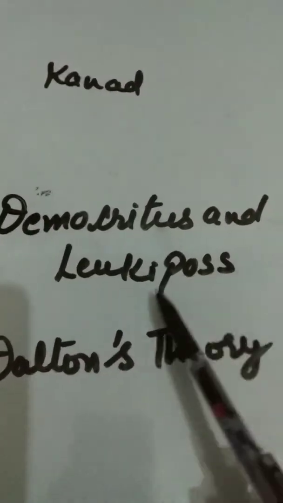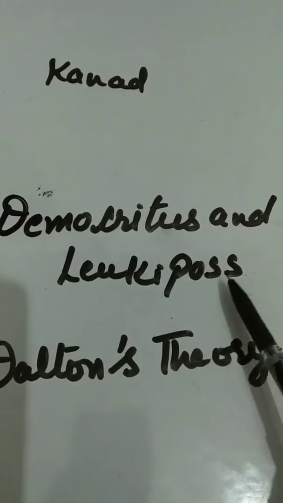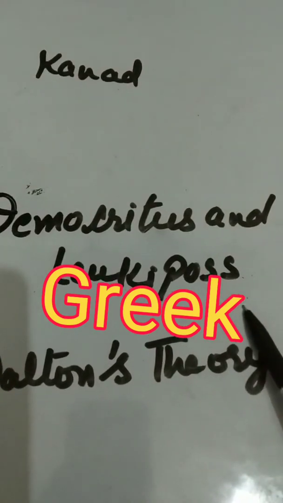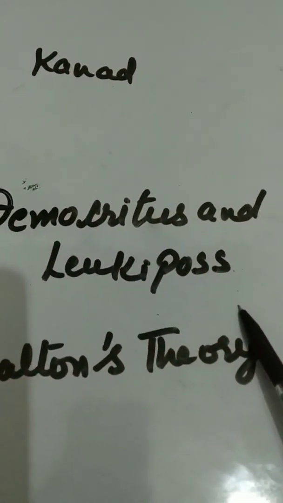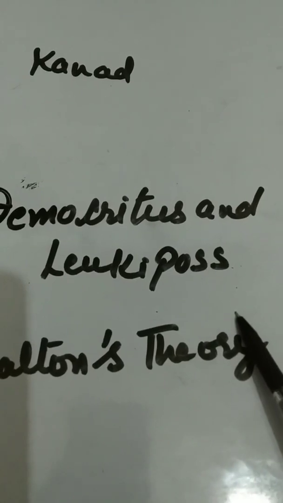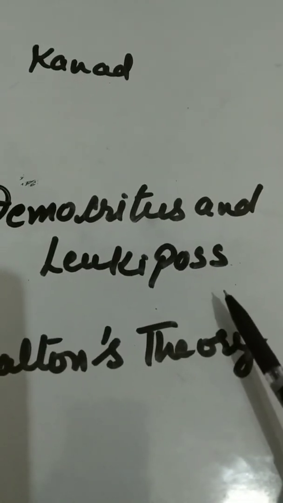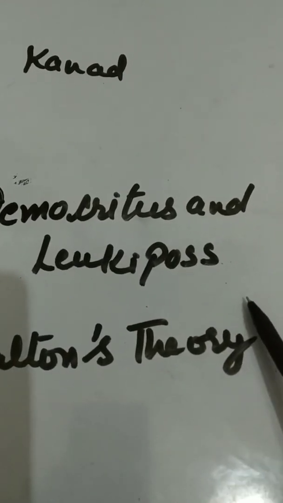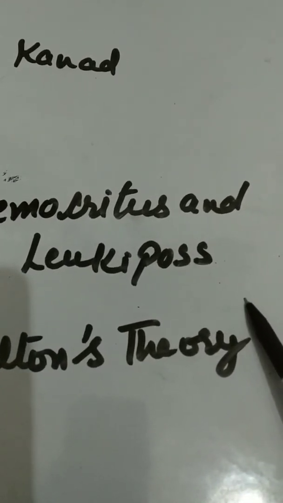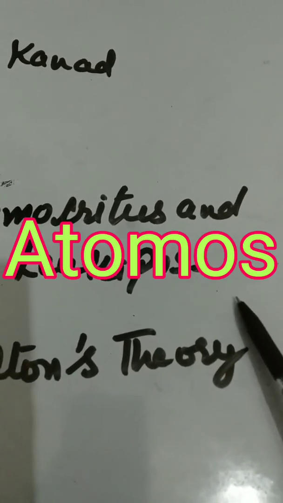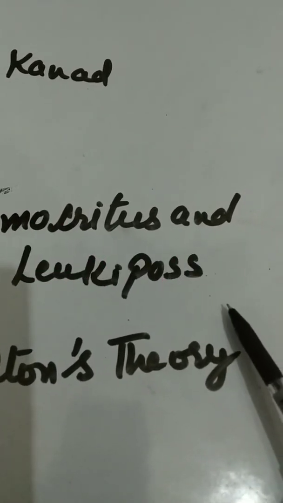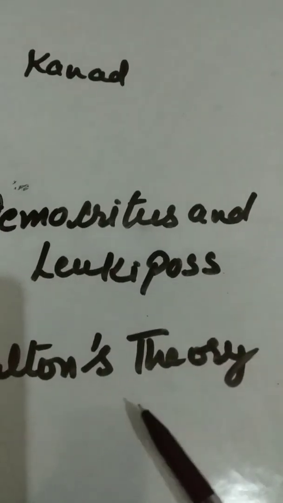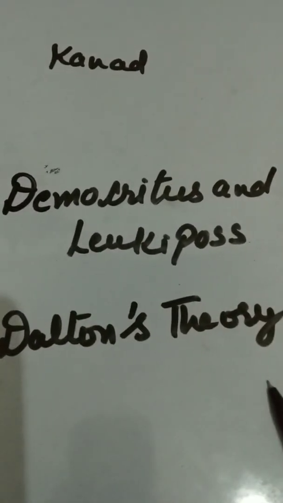Then Democritus and Leucippus, two Greek philosophers, gave a similar idea: that each substance is made up of small pieces, and that piece could not be divided into smaller parts. So they gave the name atoms, meaning indivisible, the ultimate particles. Then Dalton gave his theory.